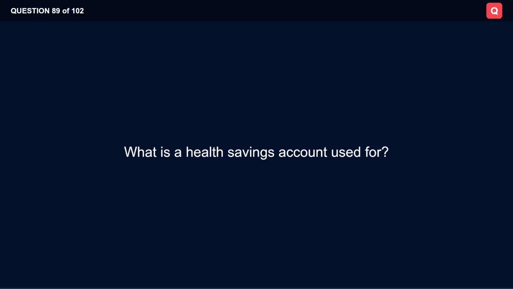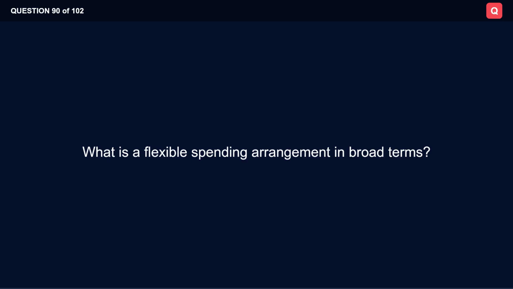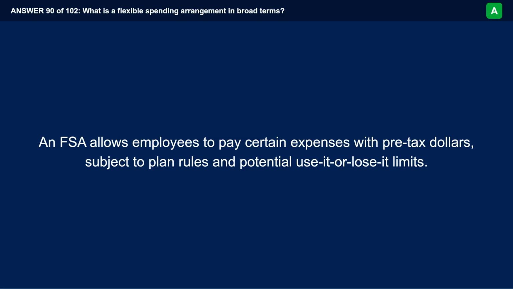What is a health savings account used for? An HSA is used to save for qualified medical expenses with favorable tax treatment when paired with a qualifying high-deductible health plan. What is a flexible spending arrangement in broad terms? An FSA allows employees to pay certain expenses with pre-tax dollars, subject to plan rules and potential use-it-or-lose-it limits.